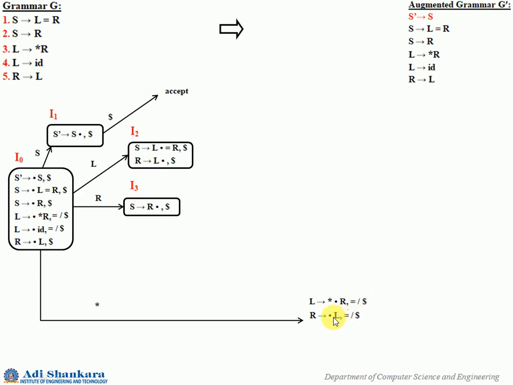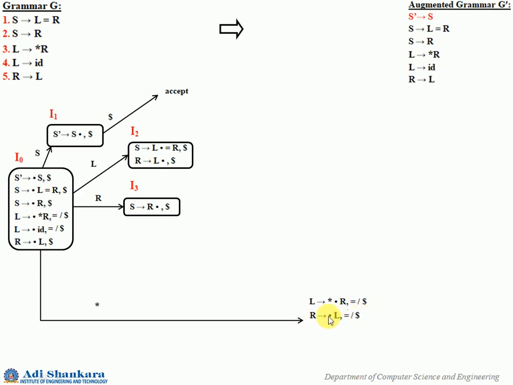So both look aheads have to be added. So R gives dot L comma equal to and $. For R we don't have any more productions to be added.